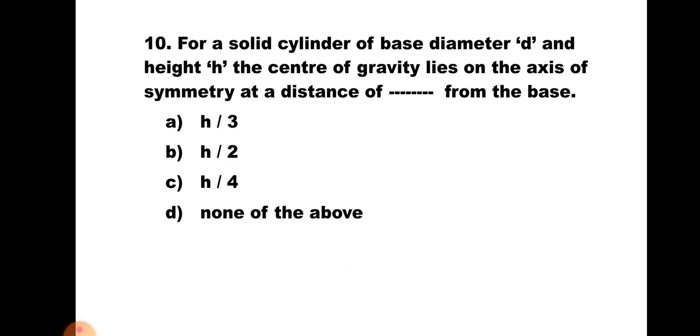Question number 10. For a solid cylinder of base diameter d and height h, the center of gravity lies on the axis of symmetry at a distance of ___ from the base.